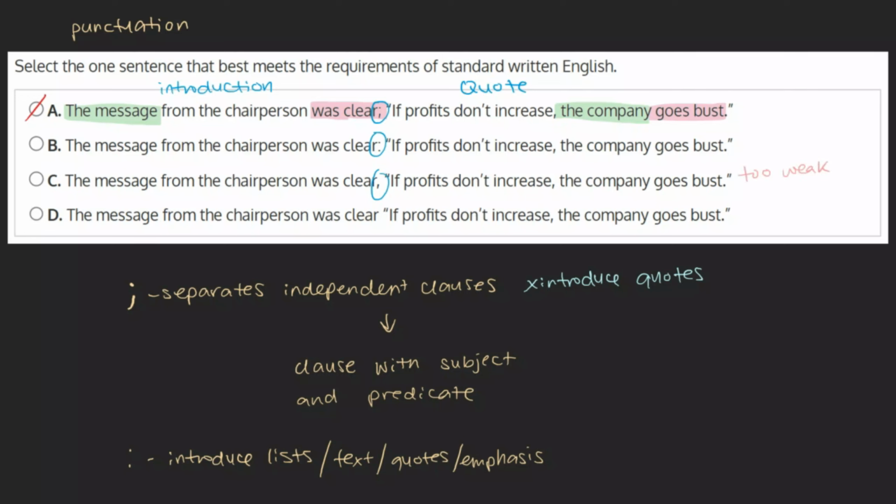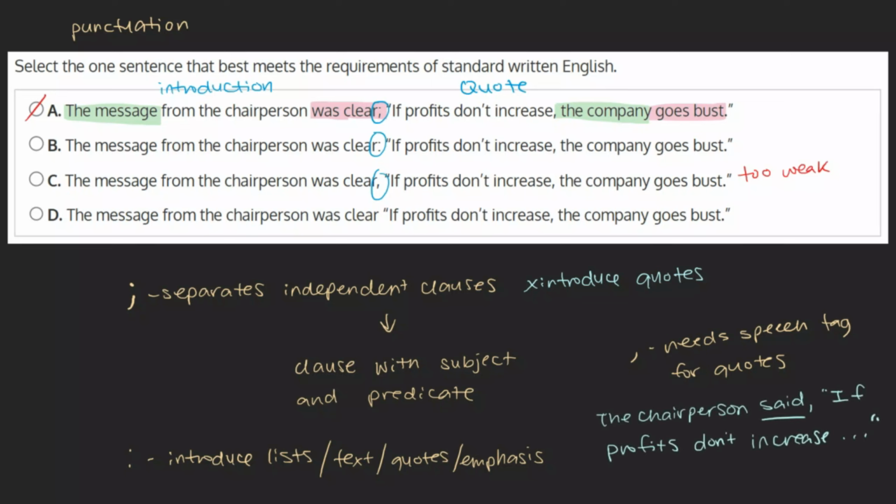A comma is too weak in this context. Although a comma can be used to introduce a quote, it would need to have a speech tag attached to it. For example, the chairperson said, comma, if profits don't increase, the company goes bust. As we don't see a speech tag here, a comma can be deemed inappropriate, and we can mark this choice as incorrect. And D. No punctuation.